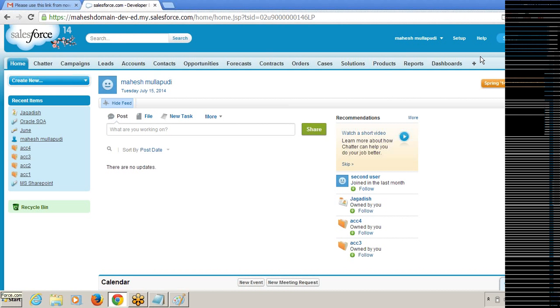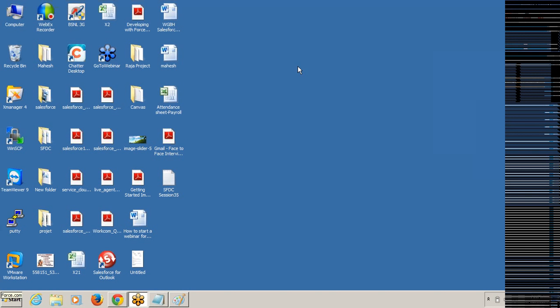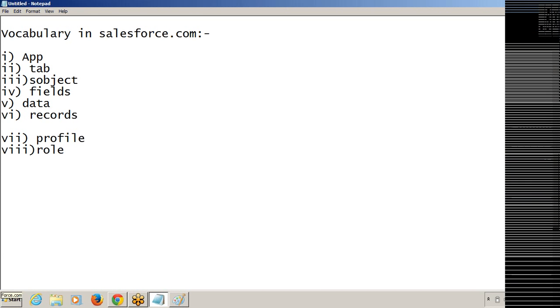So what is the application? Application is nothing but the project name. The project name is nothing but the application name. Or maybe we can say application is nothing but a set of services. Same meaning anywhere, so here also the same meaning. So application is nothing but a project, and through this project we can provide a set of services.